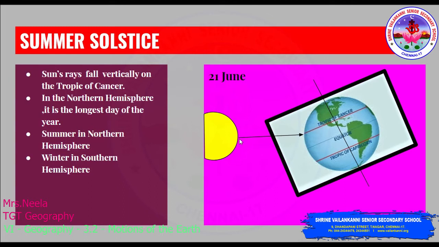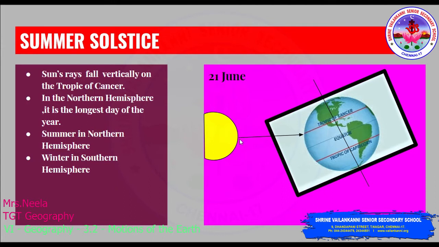In this slide I have mentioned the vertical rays of the sun, and here you can see the earth with the parallels marked: equator, Tropic of Capricorn, Tropic of Cancer, and the axis. Now keeping this in mind, what happens on the 21st June?